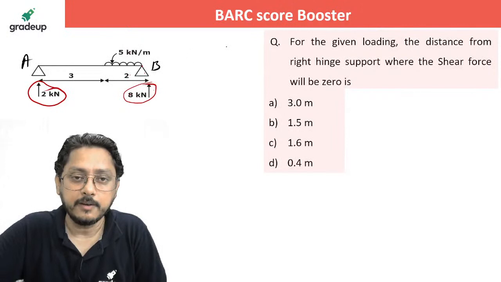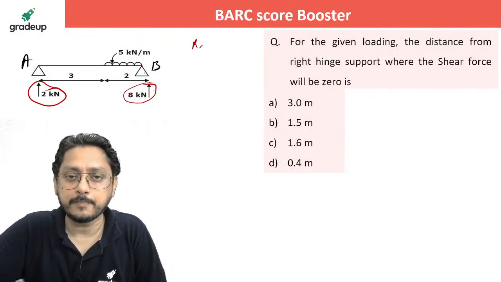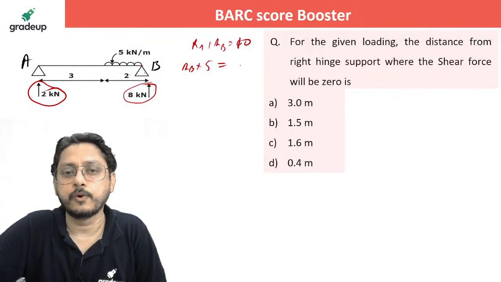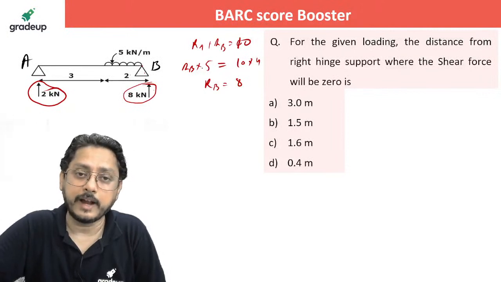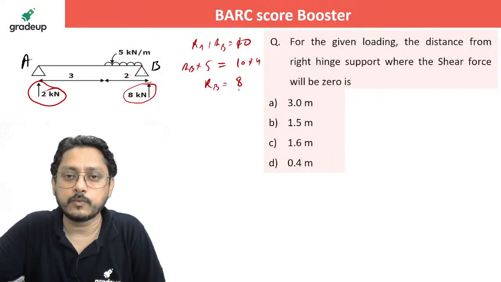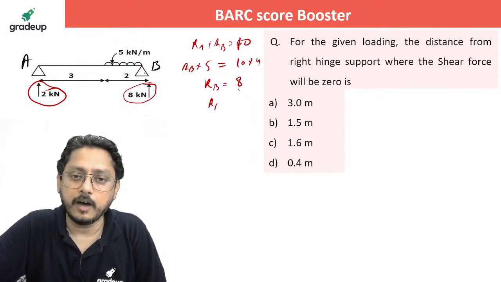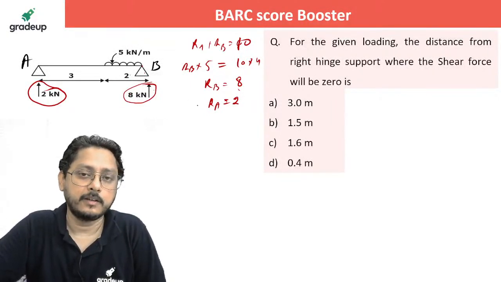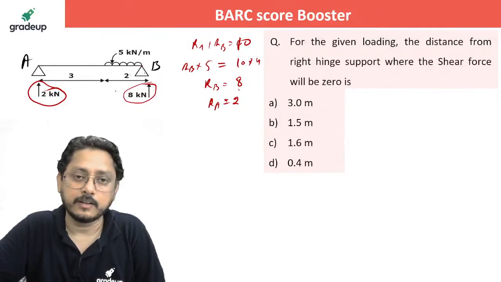Total load is 5 into 2, that is 10. So RA plus RB is nothing but 10, and you take the moment at A, so you'll get RB into 5 equals 10 into 4. And RB simply will become how much? 8. So directly you can do that. It will not take more than 15 seconds to calculate. If RB is 8, RA you will get 2. So calculation of reaction also will not take time, isn't it? So 8 and 2.